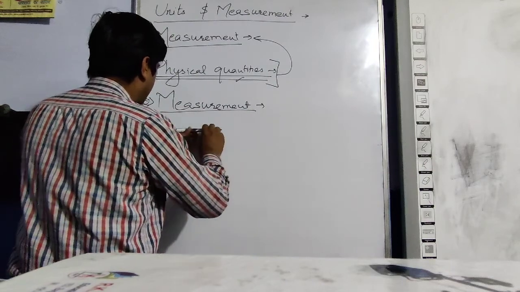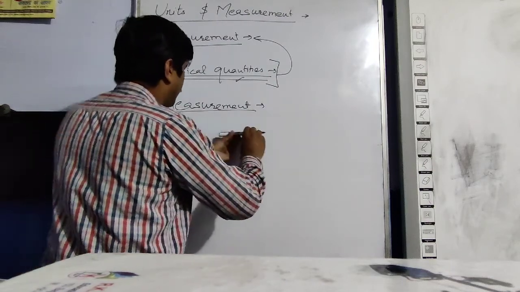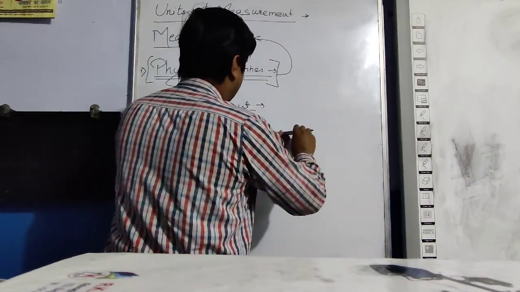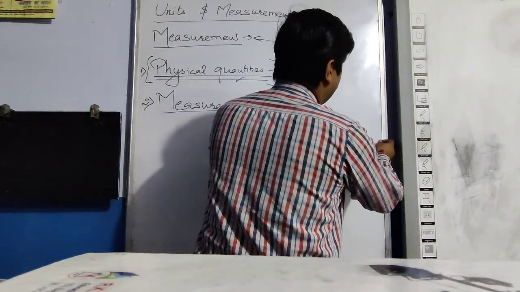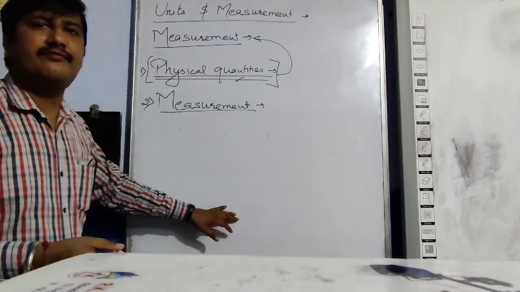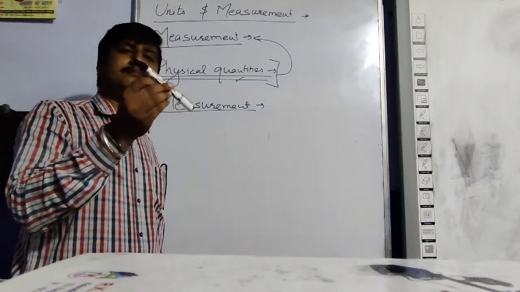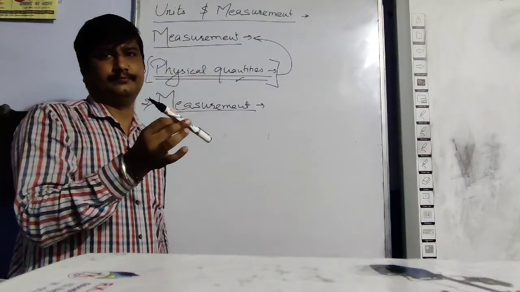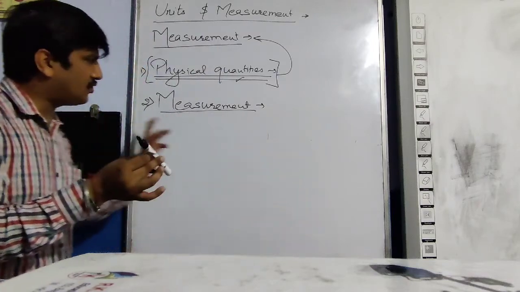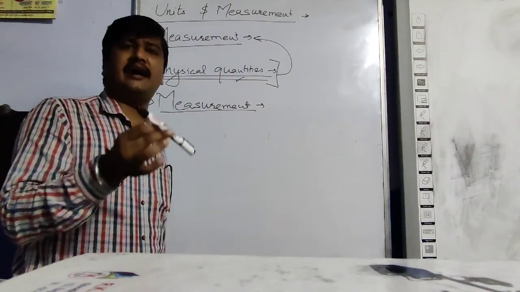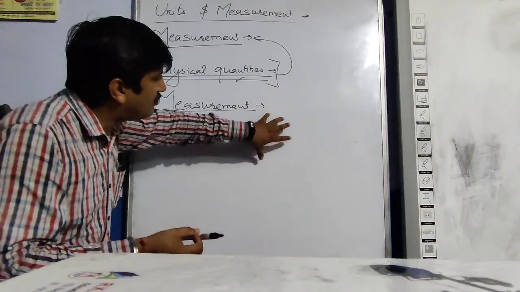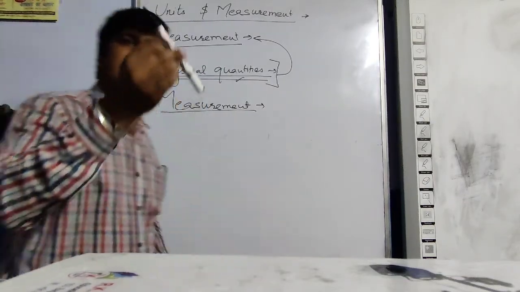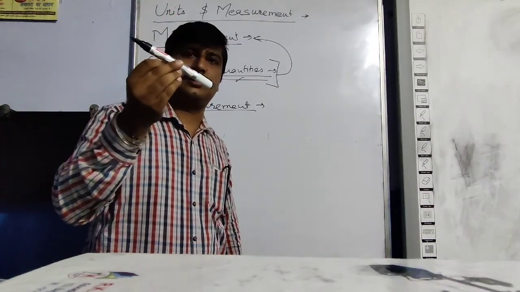Like if I say what is the length of this board, then I will say it's up to here 1, then up to here 2, then up to here 3, then up to here 4, then up to here 5, and then say half. It's 5.5 times of this marker. Length of the board is 5.5 times of this marker. That means I have compared the length of this board with the length of this marker.